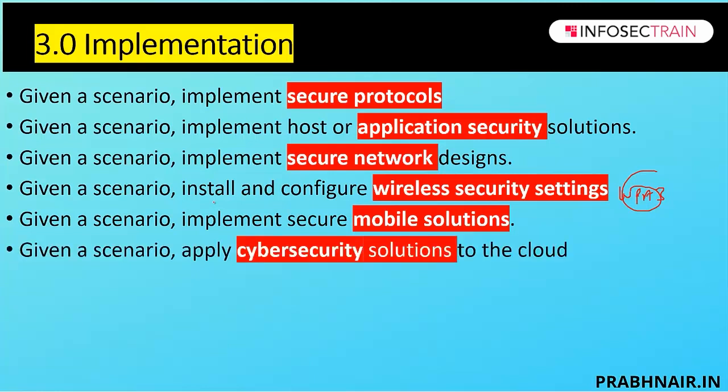Along with that, they have covered cybersecurity solutions for the cloud. So there they have given the scenario of how to secure the data in the cloud. They talk about cloud security controls, which are applied on 3 levels, because cloud is formed through 3 components: storage, network, and compute, in which RAM and CPU come. So what is required in the storage? For example, permission is required, effective encryption is required, replication is required.